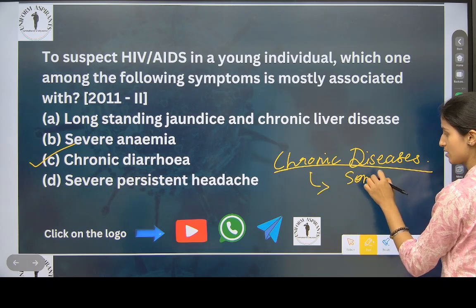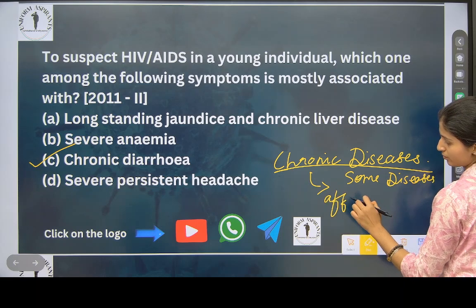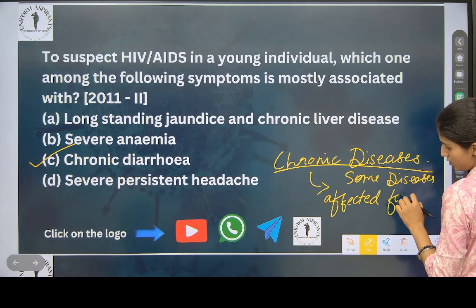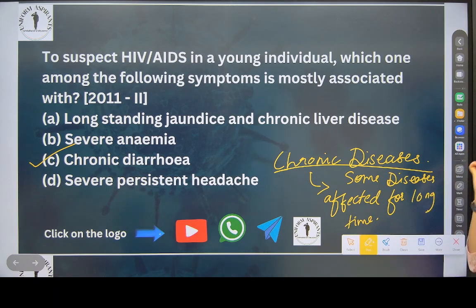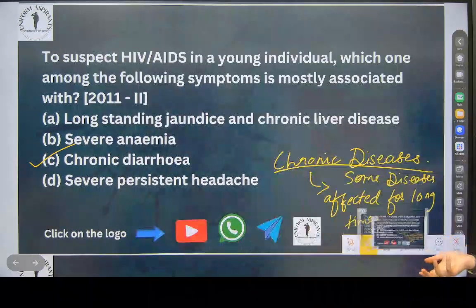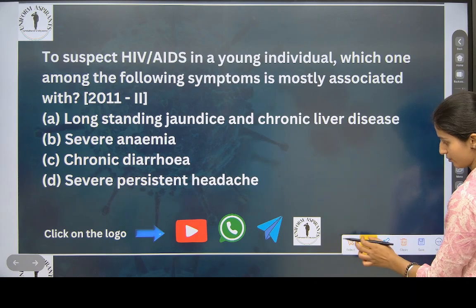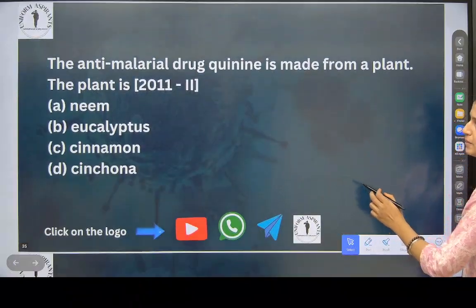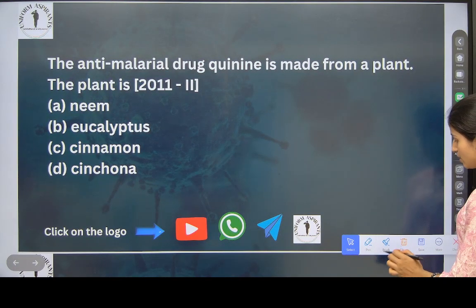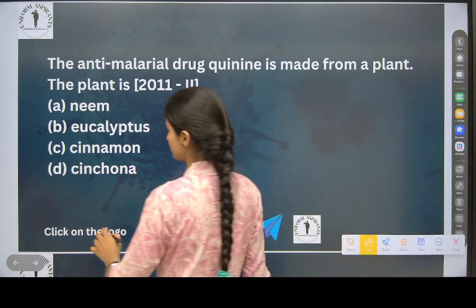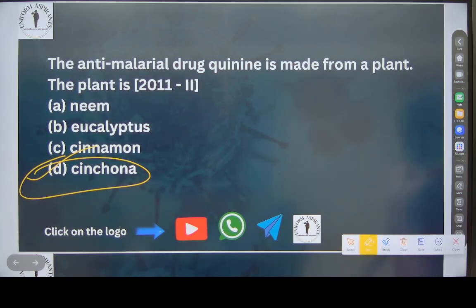Some diseases affected for a long time, like cancer, elephantiasis, and all that. Okay, some diseases which affect human beings for a long time. Okay, the anti-malarial drug quinine is made from a plant. Now in the previous questions we saw, yes or no? Cinchona. Okay.